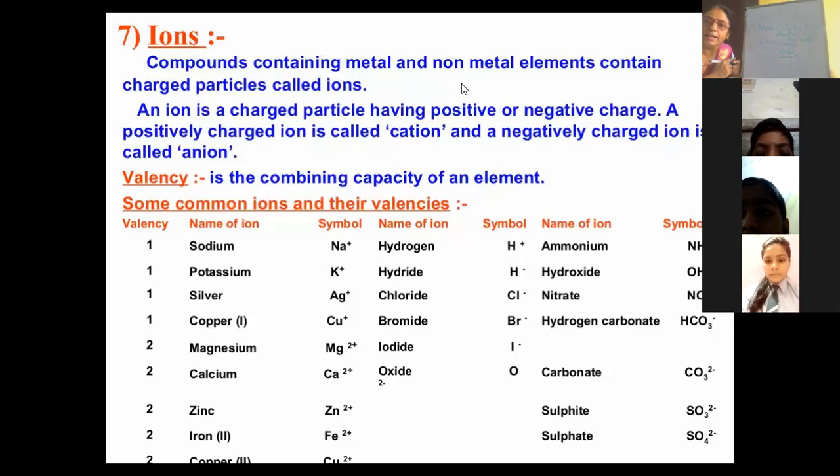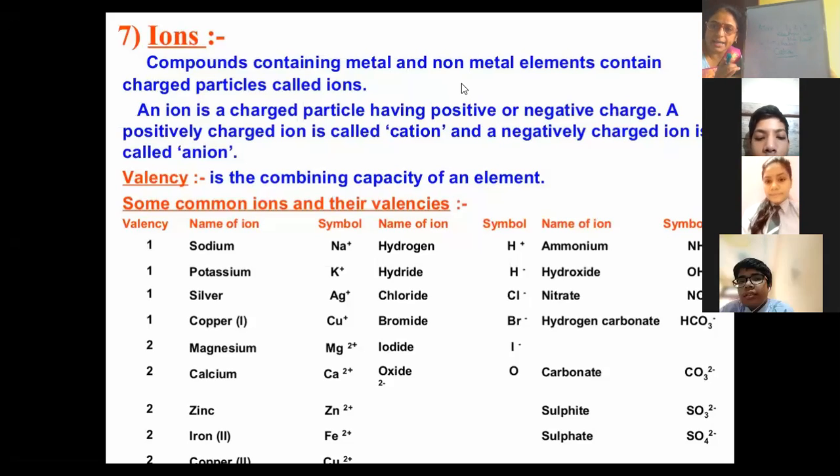So when an atom gains or loses an electron, it is known as an ion. And if it loses electrons and attains positive charge, it will be called a cation.